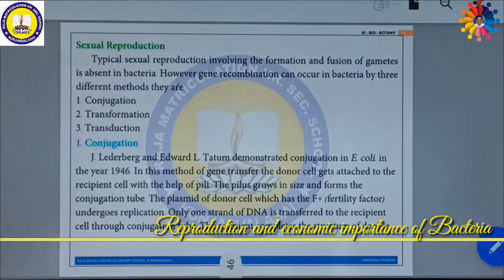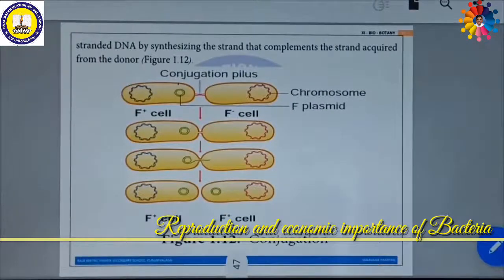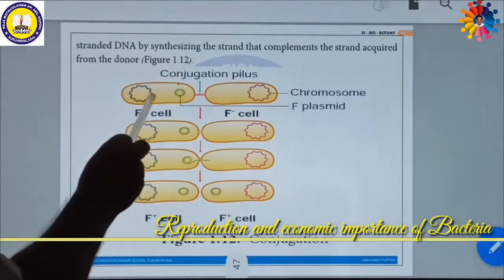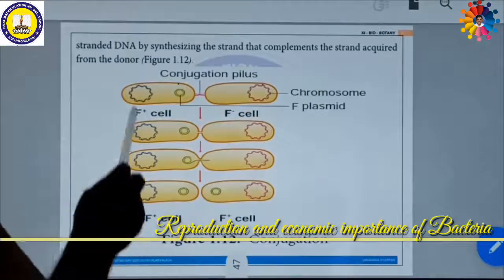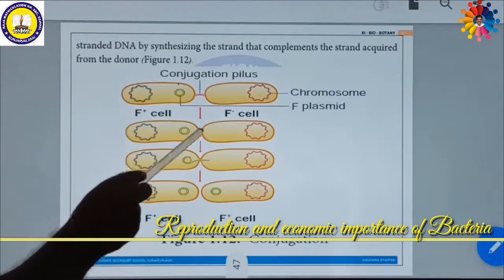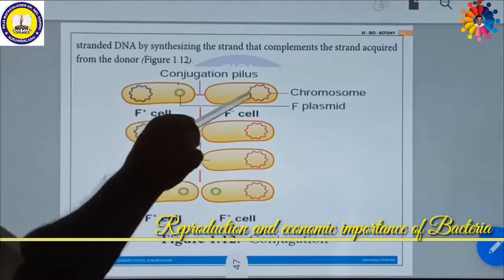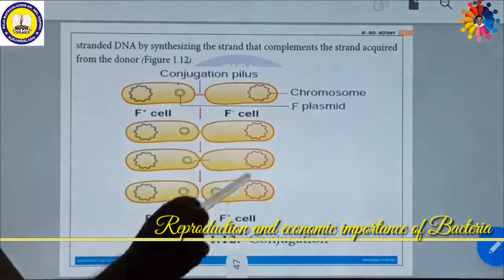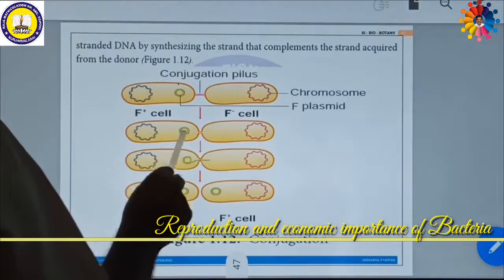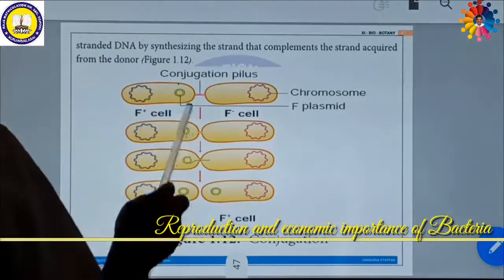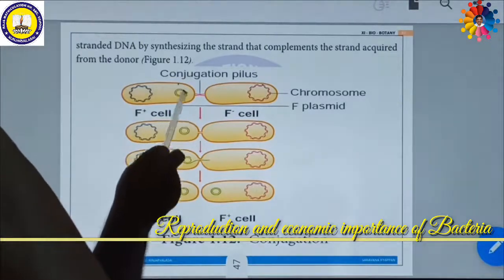One by one, we will see. See here, this picture will help you understand conjugation. There are two bacteria. One of the bacteria is called the donor, another the recipient. The donor bacterium is called the F plus cell, the fertility cell. The F minus cell is the recipient. Here the extra chromosomal DNA is circular in nature, and it is actually double stranded.